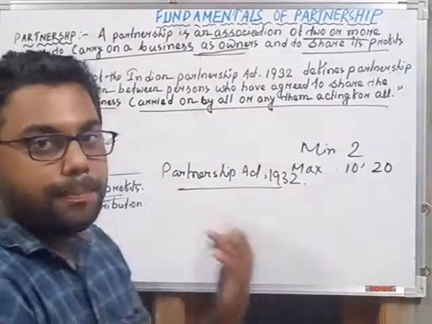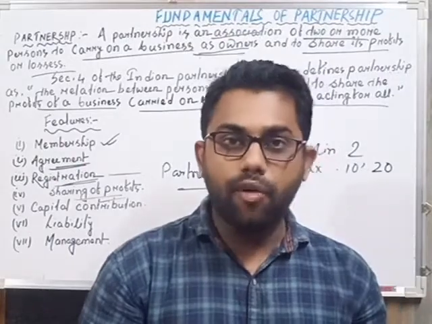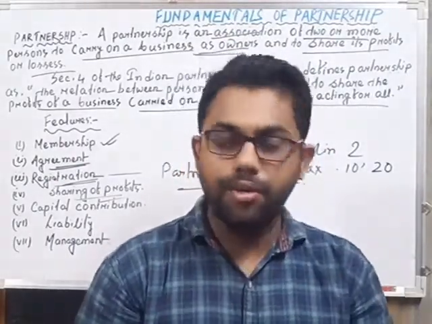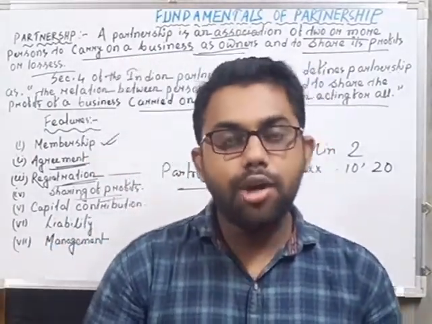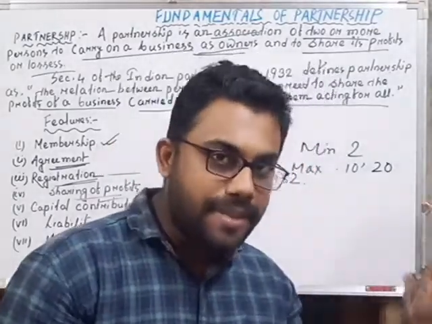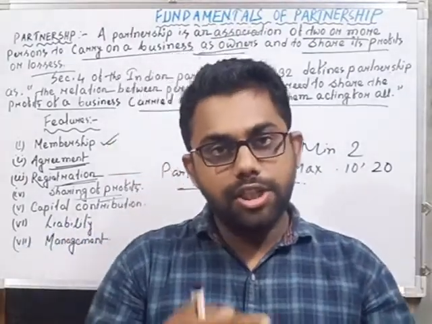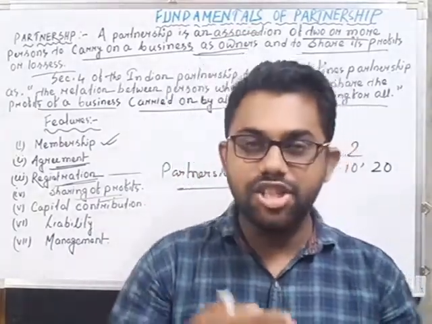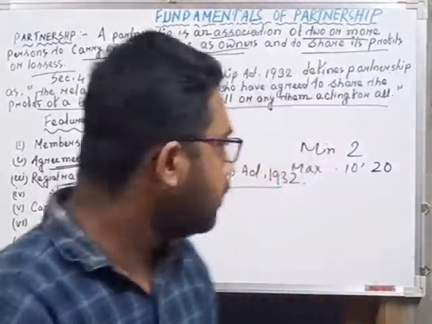Okay. Next one is sharing profits. As it is a business started by the partners, that means more than two persons, all the profits and losses are shared by the partners in their profit sharing ratio. The profit sharing ratio may be any ratio, such as 1:1:1, that is the equal ratio, 2:1:1, or 3:1:1. Any ratio that they have decided in their partnership agreement. All the profits and losses earned or suffered by the partnership business are shared among the partners in their profit and loss sharing ratio.